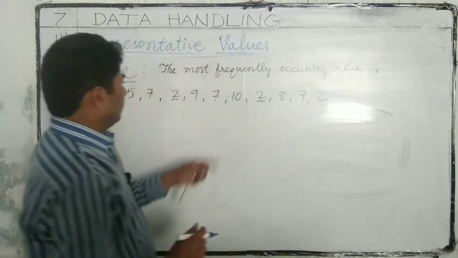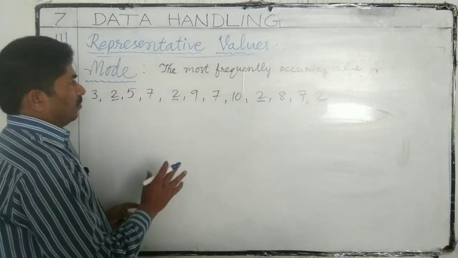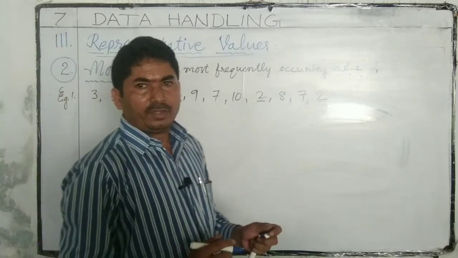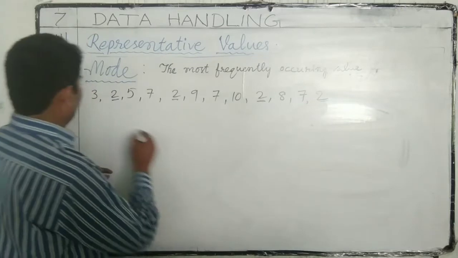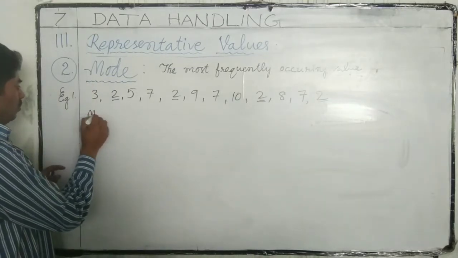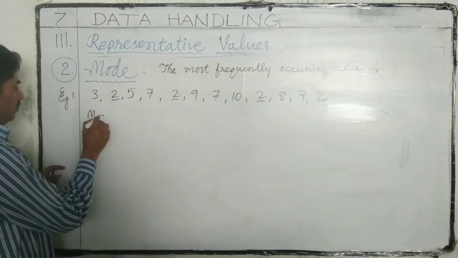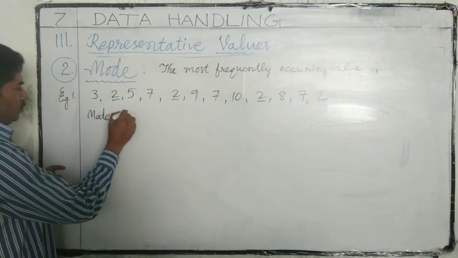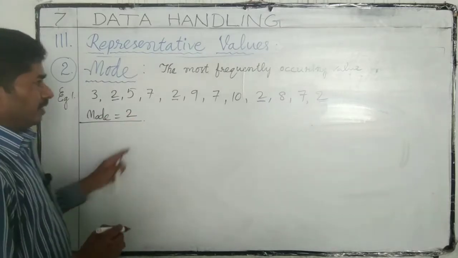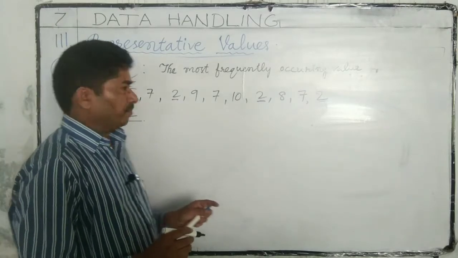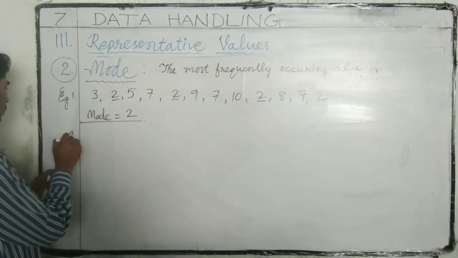So this is the most frequently occurring value, and it is called the mode. Mode is equal to 2. Here we have one mode only. Next, example 2.